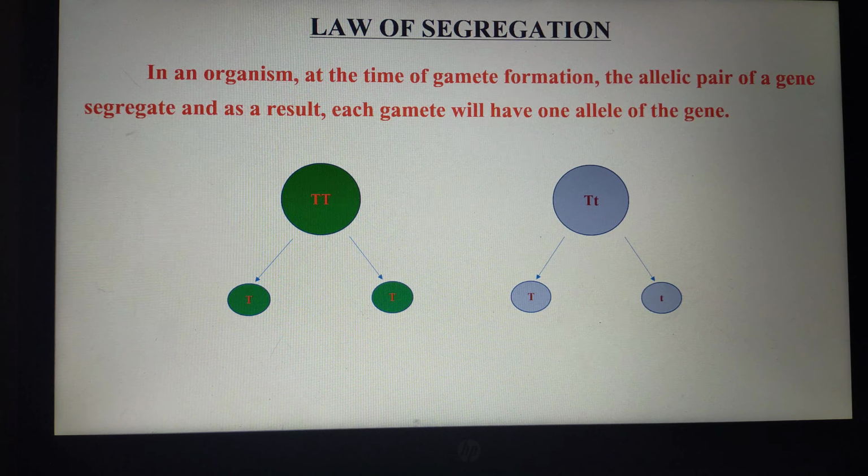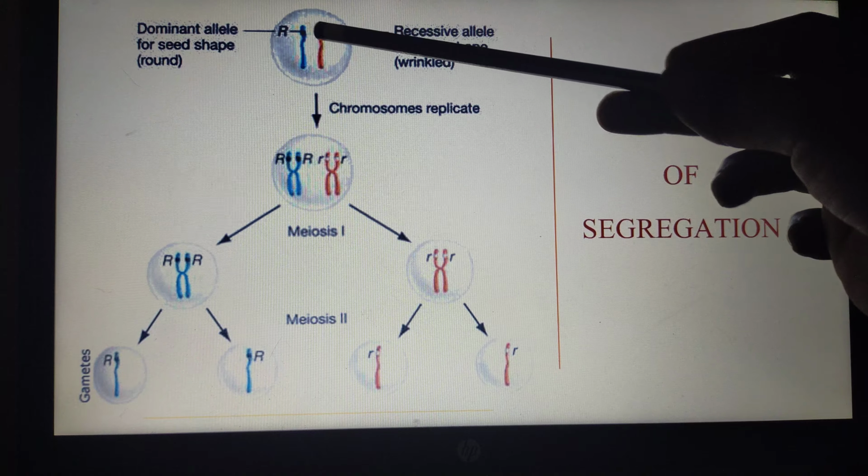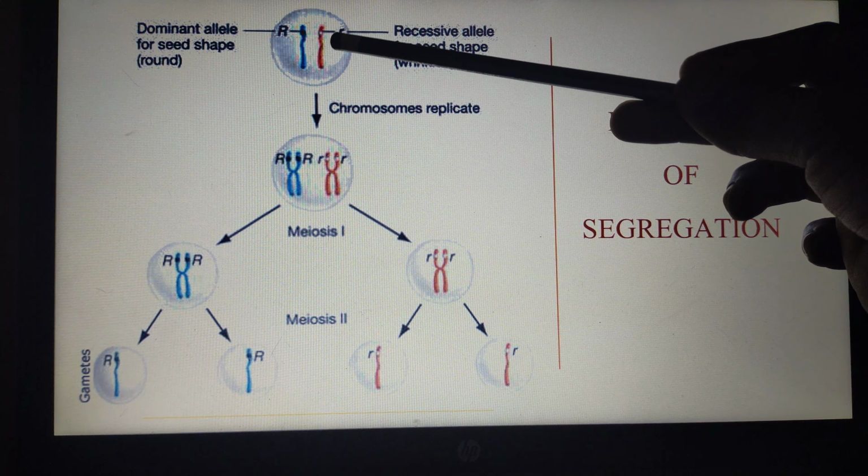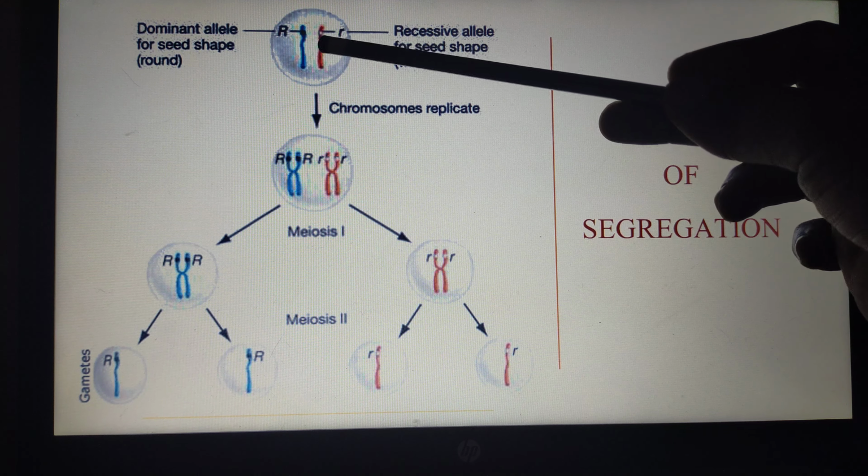The law of segregation states that the allelic pair of a gene will segregate, and as a result each gamete will have one allele of the gene, right? From this diagram we can understand further clearly. Here this is the diploid cell having two alleles for a particular character, seed shape.